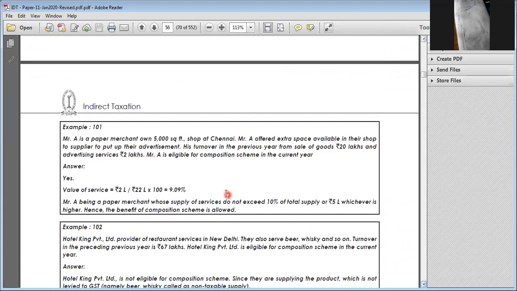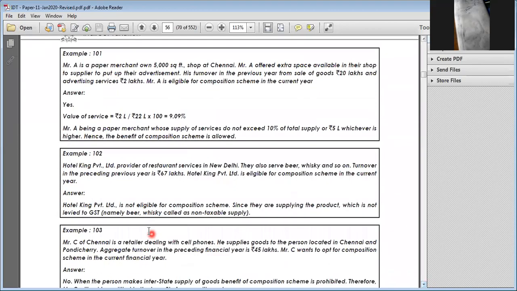composition levy. Okay. Mr. A is a paper mart, owns a 500 square feet shop at Chennai. Mr. A offers extra space in the shop to suppliers to put up advertisements. His turnover in the previous year is 20 lakhs and advertisement is 2 lakhs. Whether he is eligible for composition levy. So goods supply is 20 lakhs, services by way of other services 2 lakhs. So total 22 lakhs, 10% is 2.2 lakhs. But he has done how much? 2 lakhs only. So he is very much eligible for composition levy.